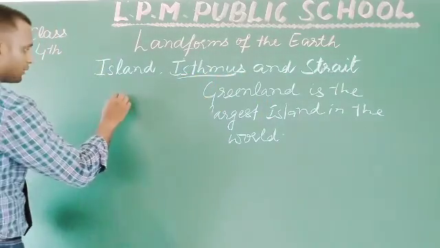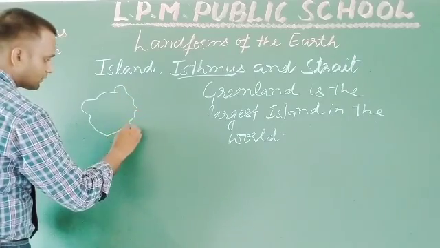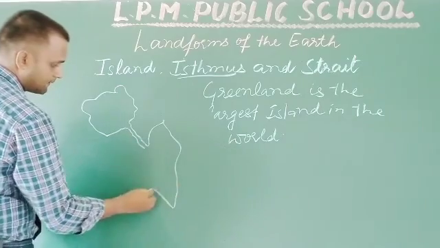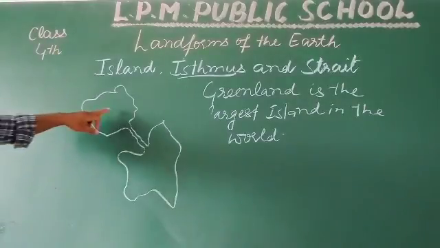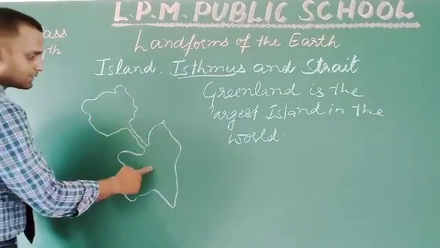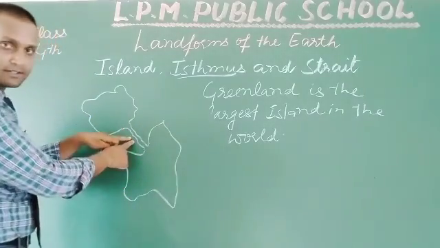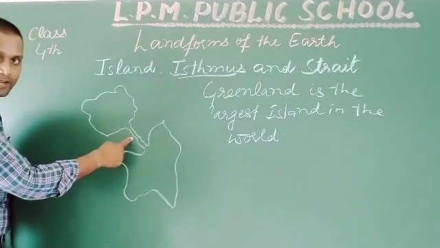Suppose we are having two land masses, and they are joined by a narrow strip of land. In between you can see a narrow strip of land mass.